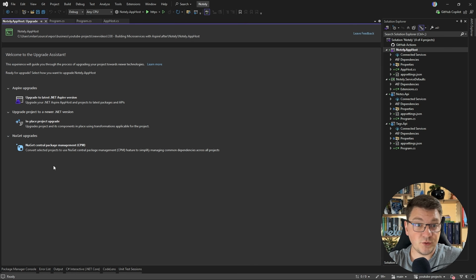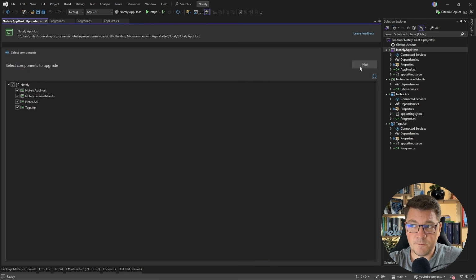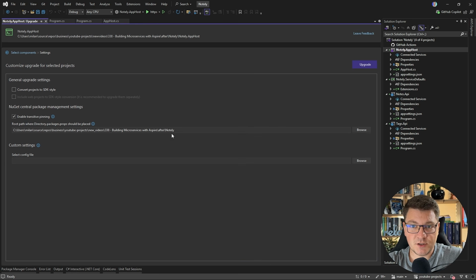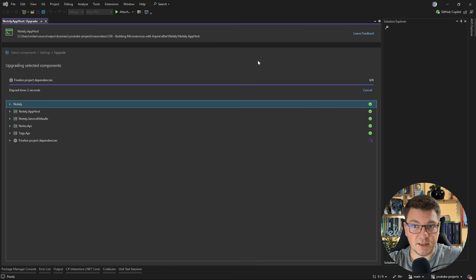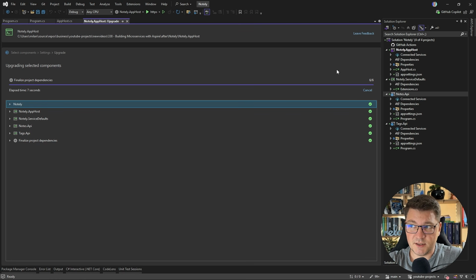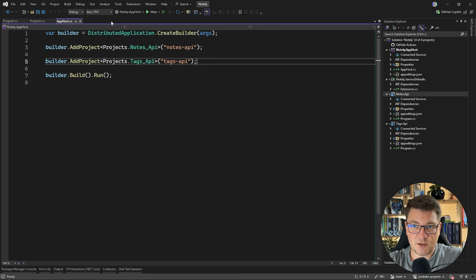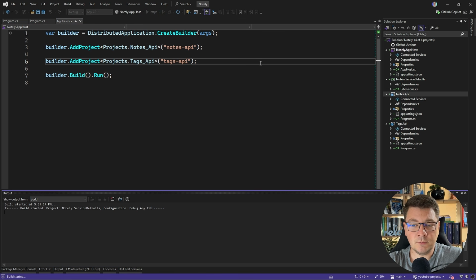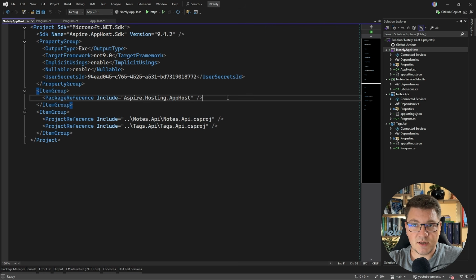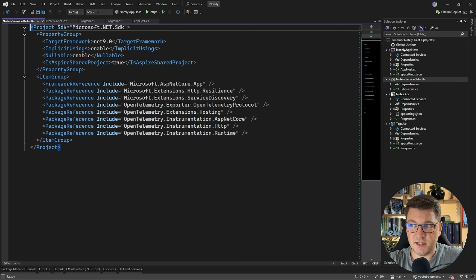What this is going to do is create a Directory.Packages.props file that is going to contain the NuGet package versions, and inside of the project files themselves, we only reference the NuGet packages that we need. So I'm going to let the Upgrade Assistant complete this. You'll see that this completed successfully, so I can close it down. Everything is going to build if I build the solution, and if I open up the project file, you can see that we now just have a package reference without the package version inside,